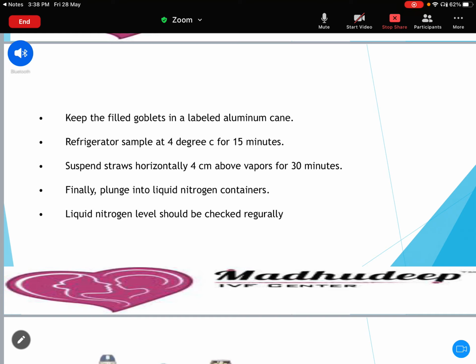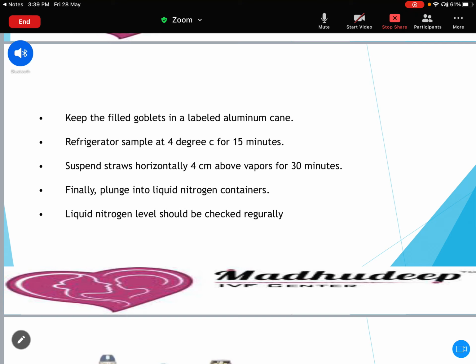So you can put that sample into the deep freezer for 15 minutes, followed by 15 minutes in the freezing jar, which has liquid nitrogen, where you hold it in the vapor. So first freeze 15 minutes in the deep freezer at 4 degrees, then 15 minutes in the vapor, and then immerse it directly into liquid nitrogen.